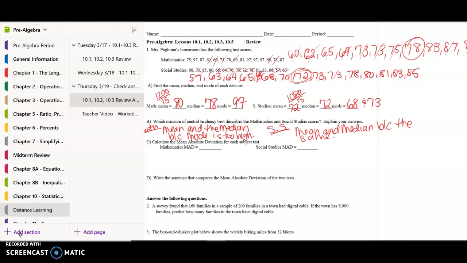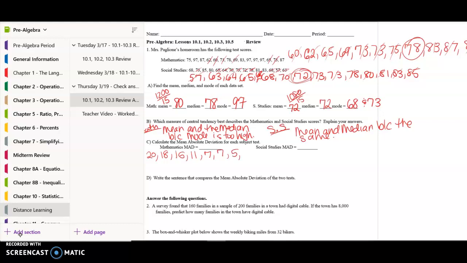So 60 is 20 away from 80, and 62 would be 18 away from 80, 65 would be 15 away, 69 would be 11 away, 73 would be 7 away, and there's 2 of those. 75 would be 5 away.